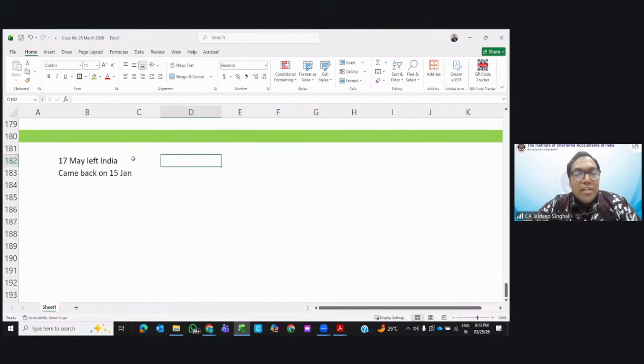He left India on 17th of May. In April, how many days was he there in India? 30 days, sir. In May, how many days was he in India? 17 days. May, 17 days. June, he was not there in India. July, he was not there in India. August, September, October, November, December, he was not there in India.